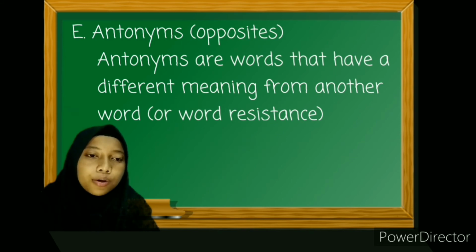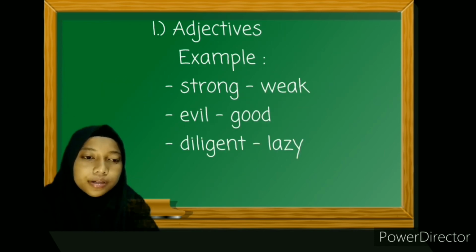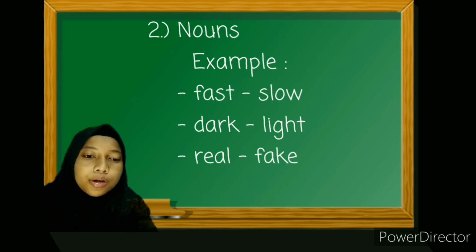E. Antonyms, or opposites. Antonyms are words that have a different meaning from another word, or words that are opposite. Number 1. Adjectives. For example, strong is the antonym of weak. Evil is the antonym of good. Diligent is the antonym of lazy. Number 2. Nouns. For example, fast is the antonym of slow. Dark is the antonym of light. Real is the antonym of fake.